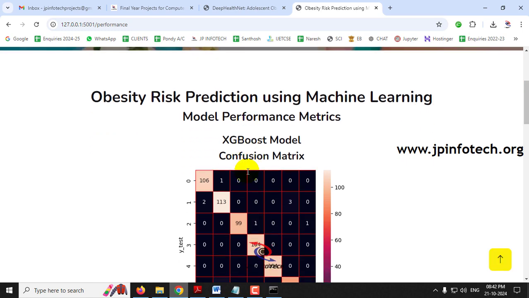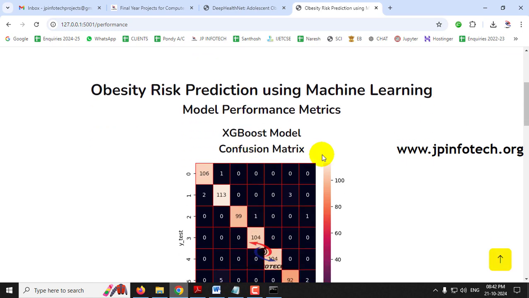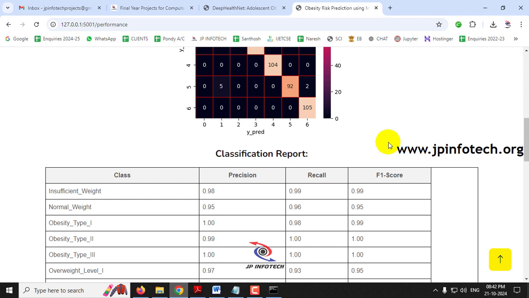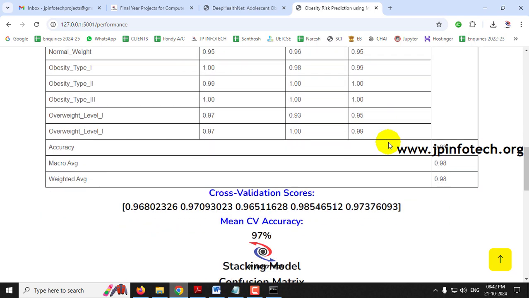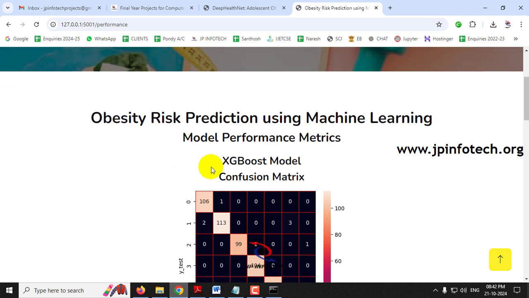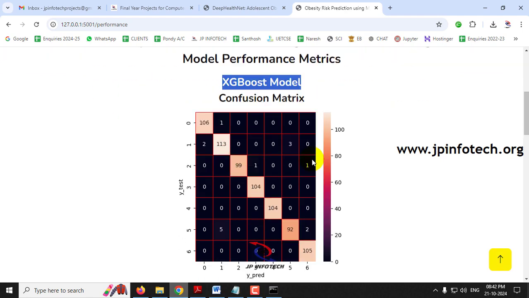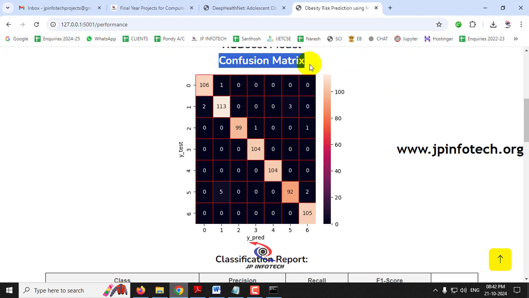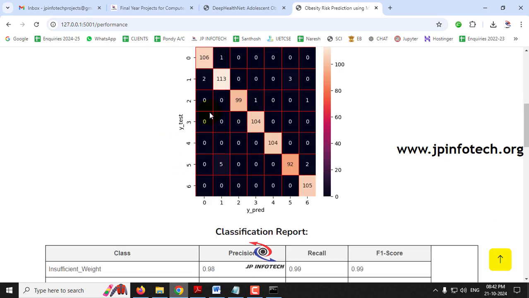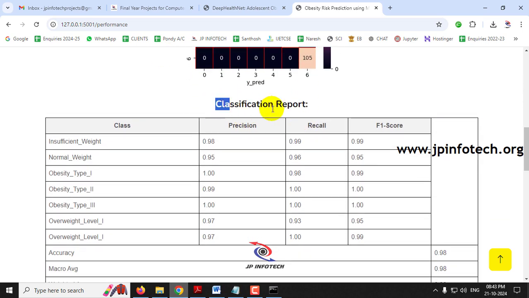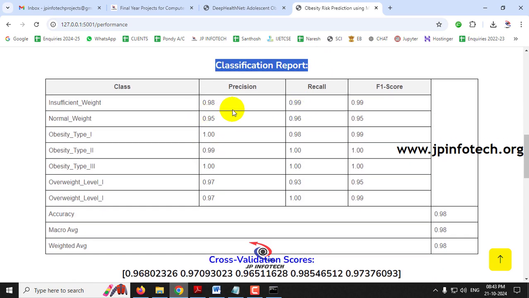In the performance analysis, you can see the performance parameters: the confusion matrix, precision, recall and F score for both models. First let me go with the XGBoost model. For the XGBoost model, you can see the confusion matrix of the true and predicted labels with the 7 classes. Coming to the classification report, here you can see the precision, recall and F score value for each class, and you can see the final accuracy value, average accuracy and weighted accuracy, which is 98%.